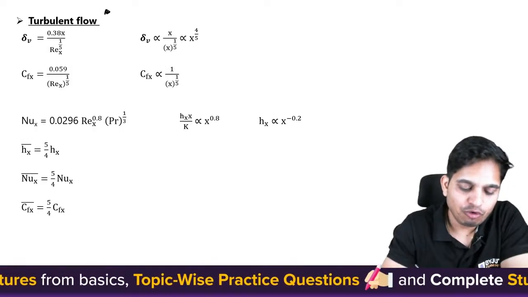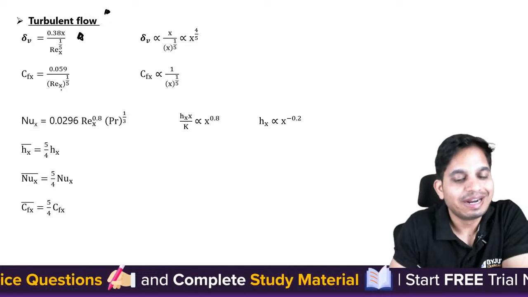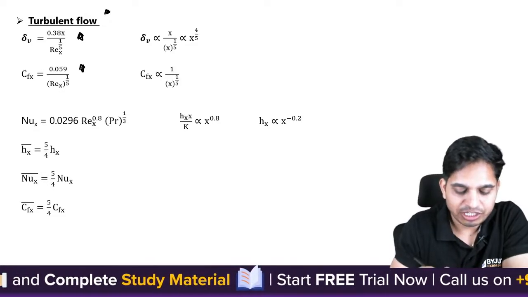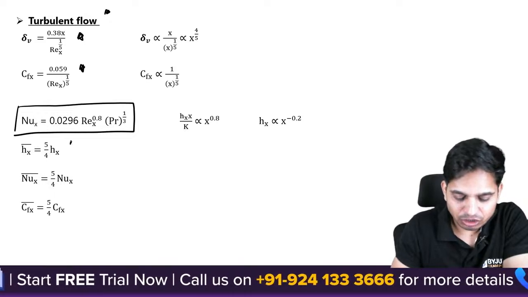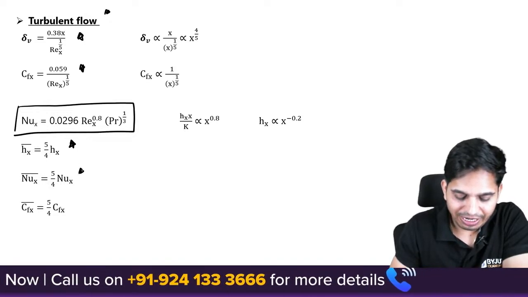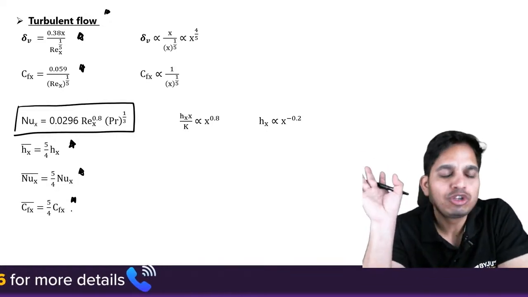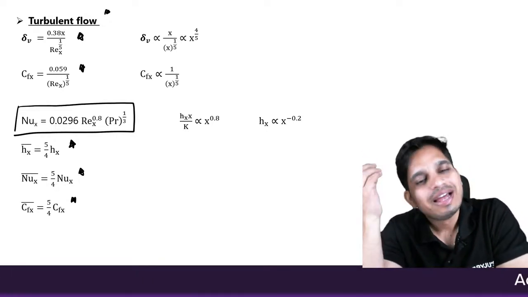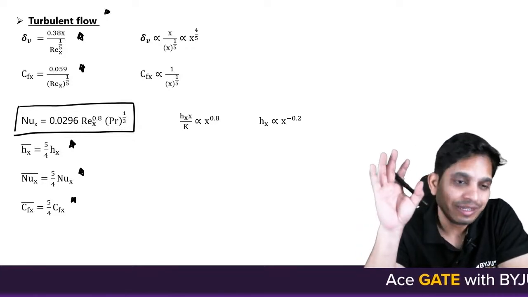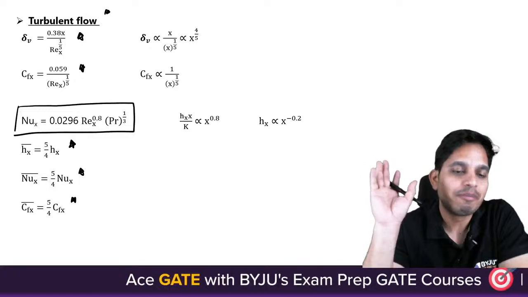Now in turbulent flow we have these relations. This is your velocity boundary layer thickness, this is your local skin friction coefficient, the local Nusselt number is given, and this is your average heat transfer coefficient, Nusselt number and skin friction coefficient. These values you don't need to remember. For turbulent flow they will give you, but still, 1% if they do not give you, it is a very simplified version. At least you can remember these points.